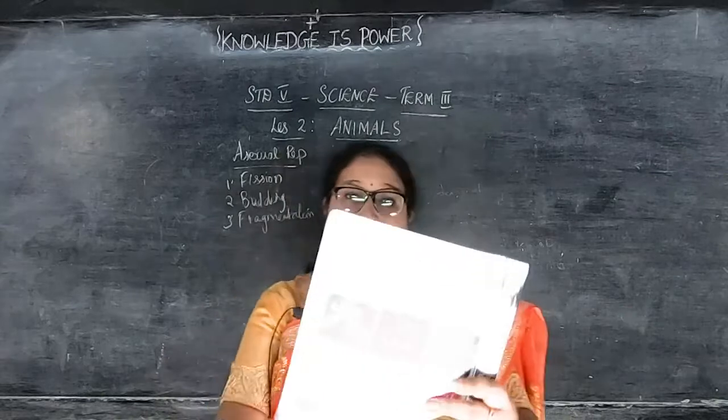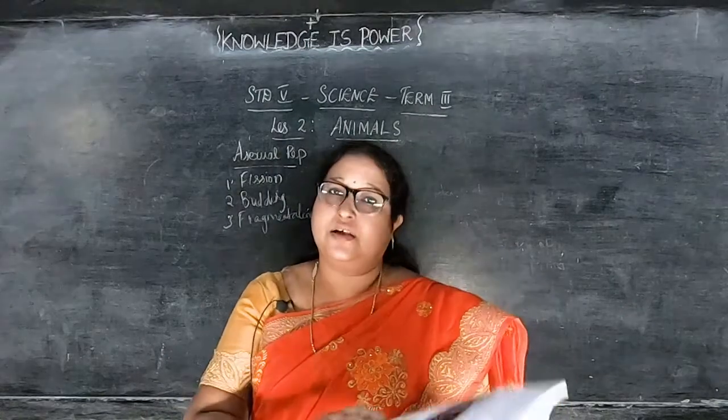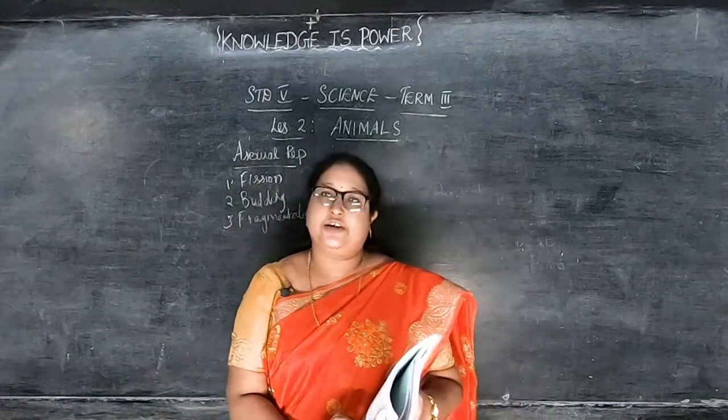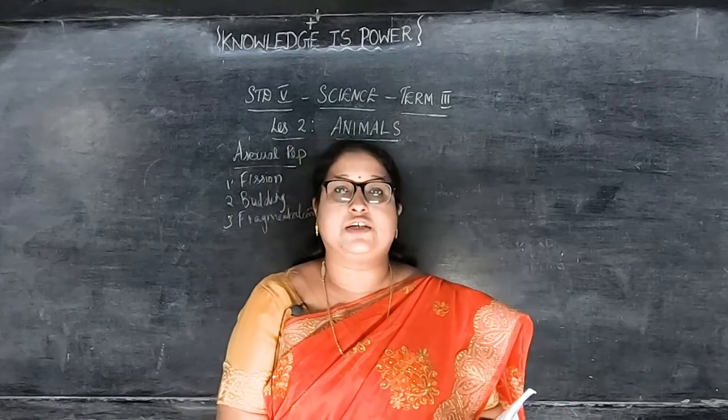So in this picture you can see, if you buy the book, you can see it, children. The books are available in the school, you can get the books. From the third term also you are going to get questions for the exam. If you get the books early, you can write the question answers, everything. So get the books fast, okay.